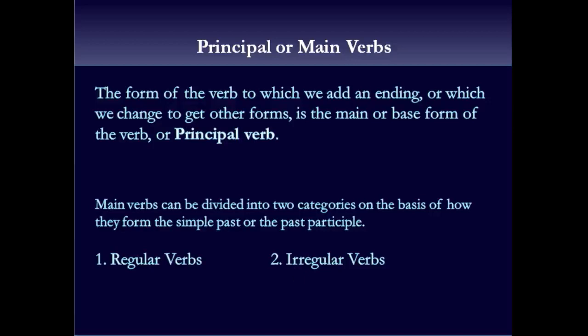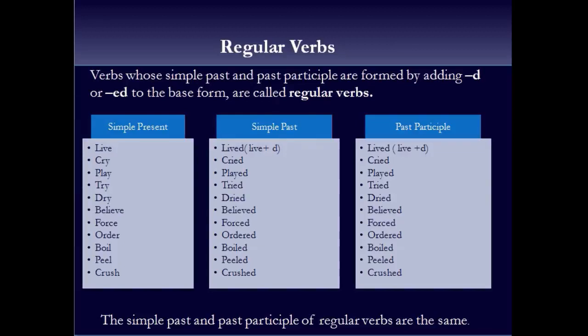So main verb is used to make simple past and past participle forms, and I know that you have been studying about past form and past participle forms of verbs since class 4, and now here in class 6 we are going to study about more forms. So let's first revise regular verbs and irregular verbs. Regular verbs are those which are formed by adding d or ed to the base form.